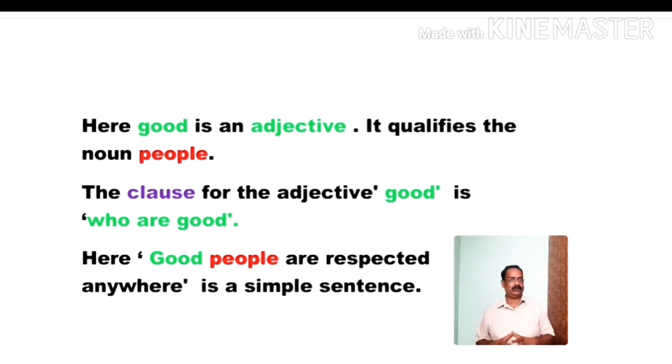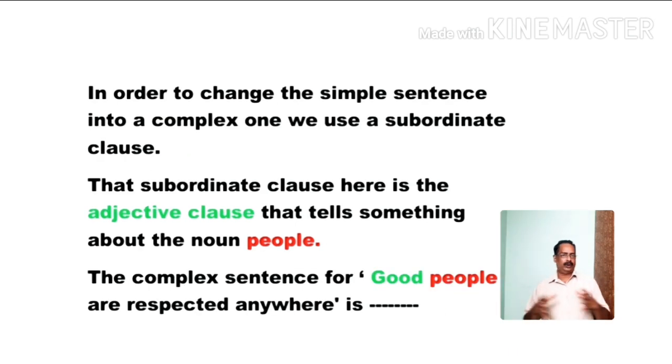Are you able to understand, children? Why should we use a relative clause instead of a single word? An adjective is a single word. Then why should we use a clause, an adjective clause? In order to change the simple sentence into a complex one, we use a subordinate clause. That subordinate clause here is the adjective clause that tells something about the noun people.